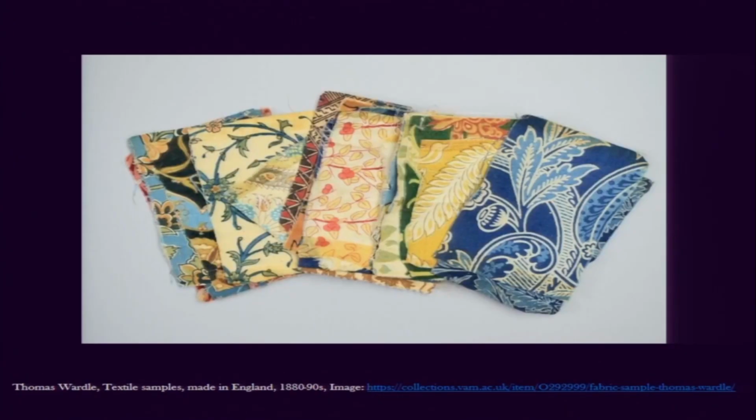The other thing we also see, perhaps from some of the other catalogers, or other people who were very much invested in documentation, is Thomas Wardle. Thomas Wardle was someone who was a textile enthusiast.